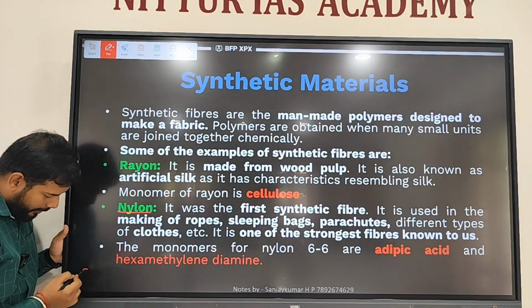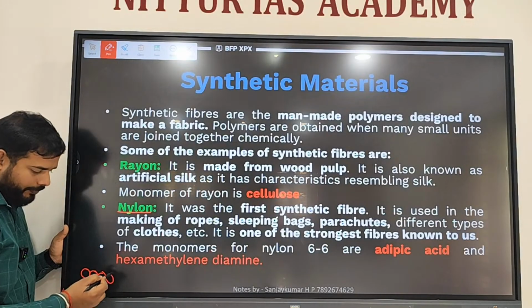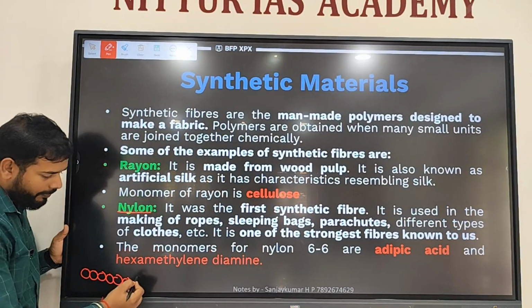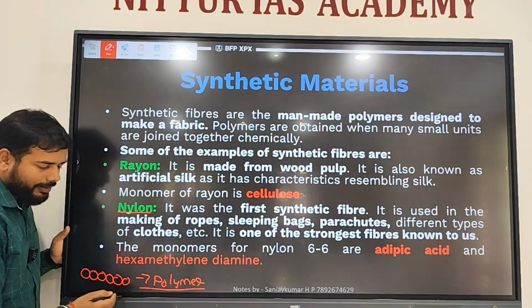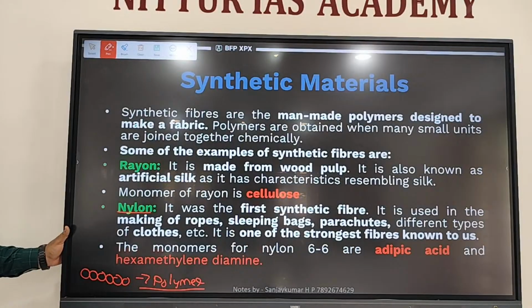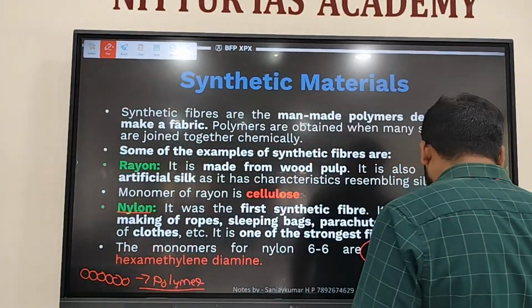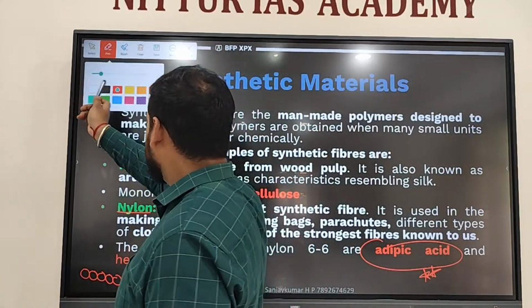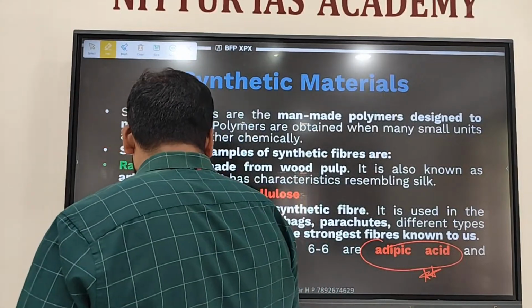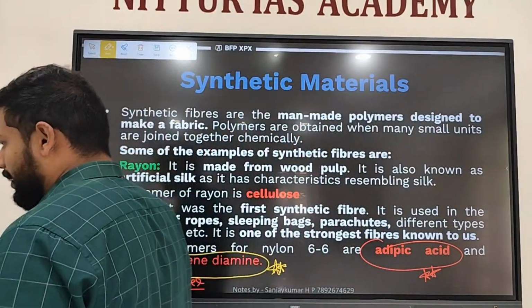Monomer means the simplest basic structural unit. Many monomers combine to form a polymer. All synthetic materials or polymers are made up of many monomers. The monomers of nylon are adipic acid and hexamethylene diamine. Adipic acid and hexamethylene diamine are the monomers of nylon, one of the strongest synthetic fibers.